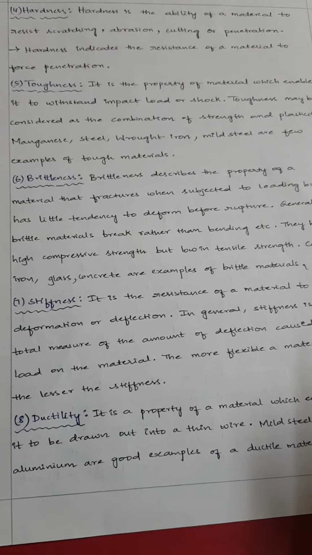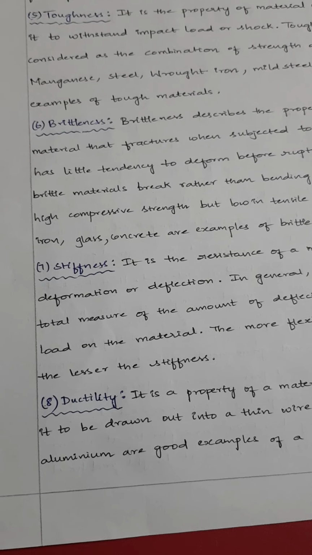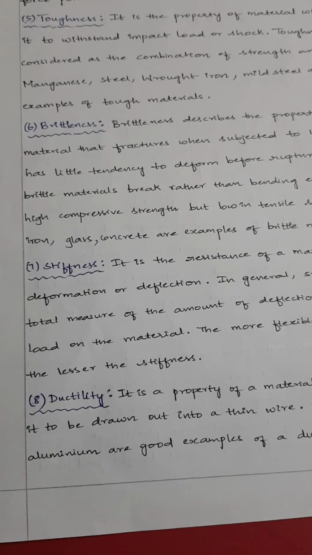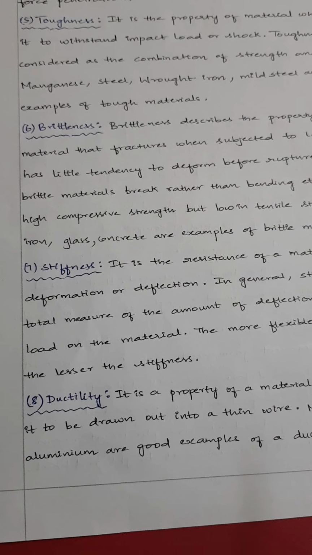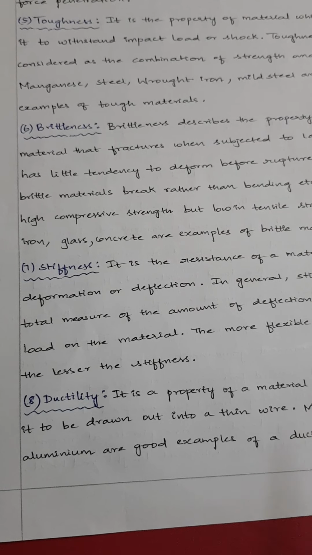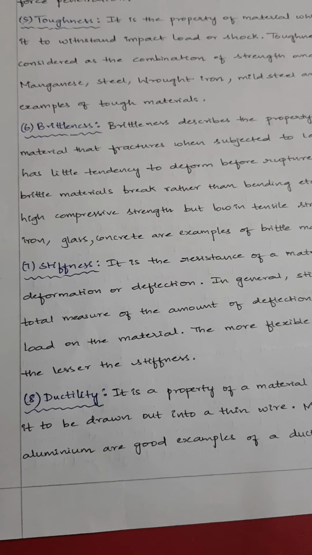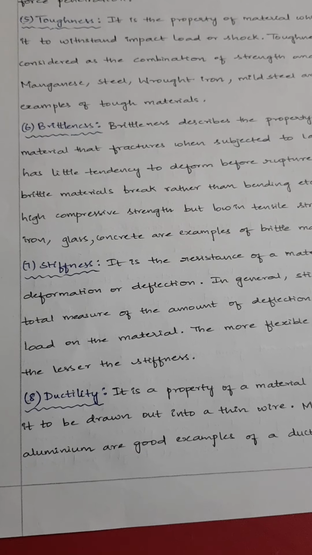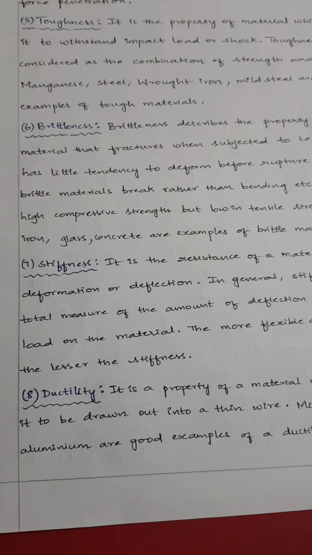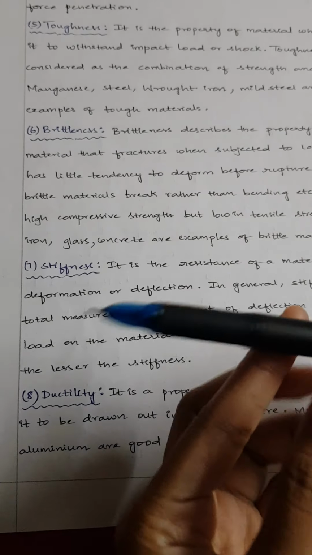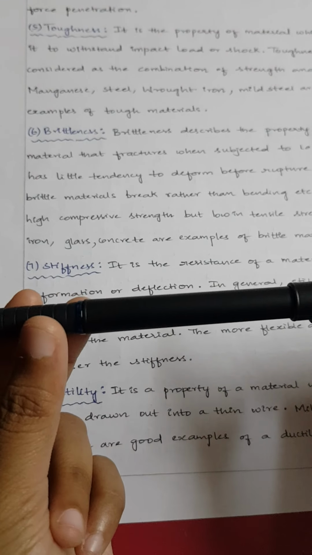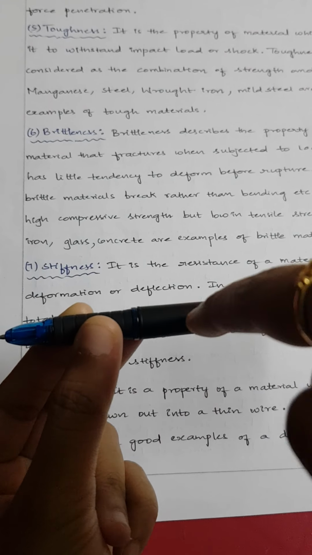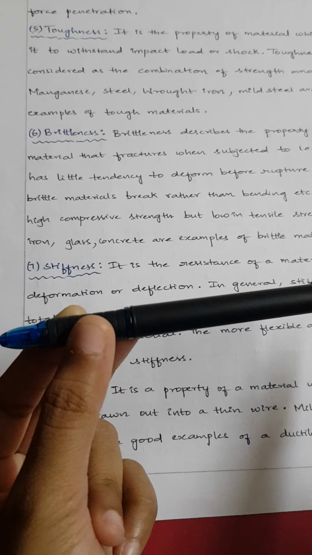Next is stiffness. So what is stiffness? When we are talking about the word stiff, it means resistance against deflection. It is simply a property of a material to resist deflection. For example, if I consider this to be a particular beam, and if I apply any load from the top, it will deflect at the bottom.